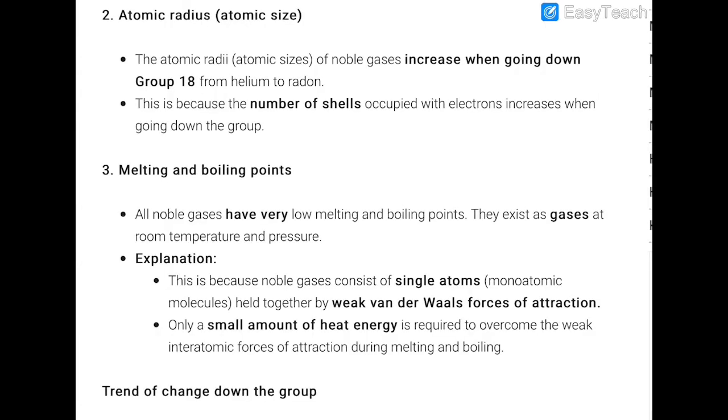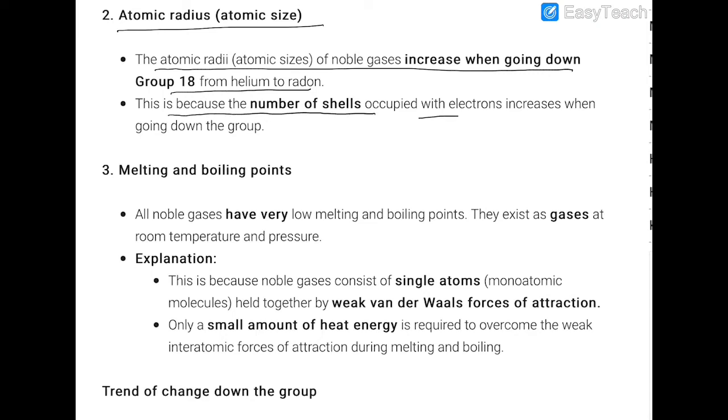Now, first of all, look at the atomic size. The atomic radii of the noble gases increase as we move down the group from helium to radon because of the addition of new quantum shells. This is because the number of shells occupied with electrons increases as we move down the group.